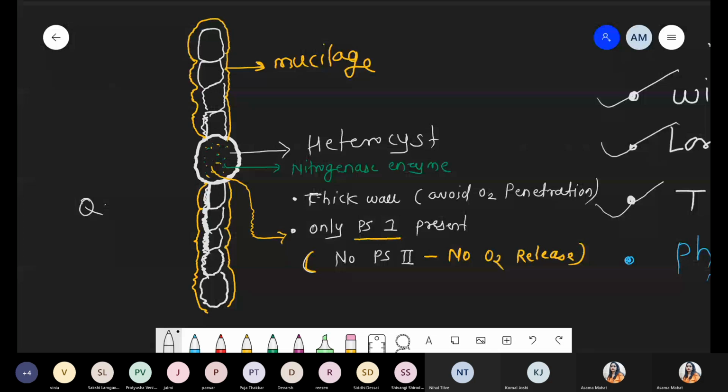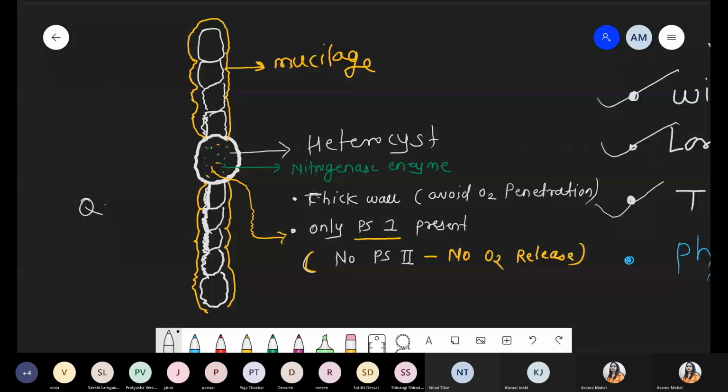Another condition we just discussed: cyanobacteria have photosynthetic pigments. The trichome part consists of photosystem 1 as well as 2, but the typical heterocyst structure consists of only photosystem 1. Because if photosystem 2 is present, water will be lysed, and if water is lysed, oxygen gets released, and if oxygen is present inside the heterocyst, the nitrogenase enzyme becomes inactive. So we don't want that situation.